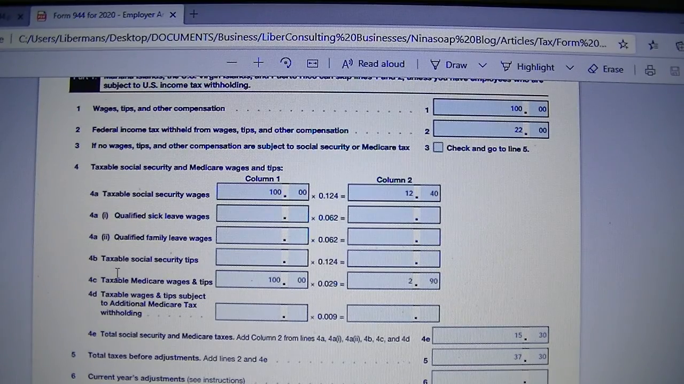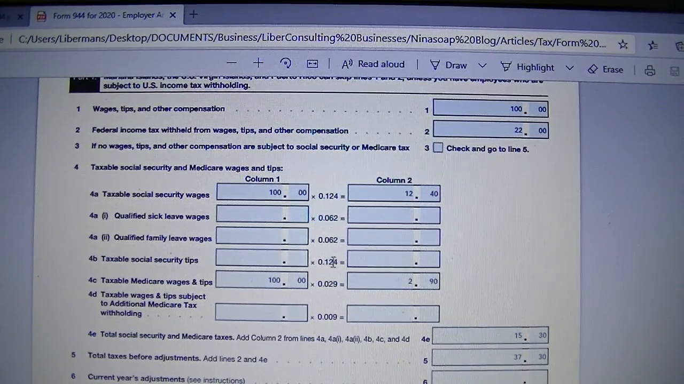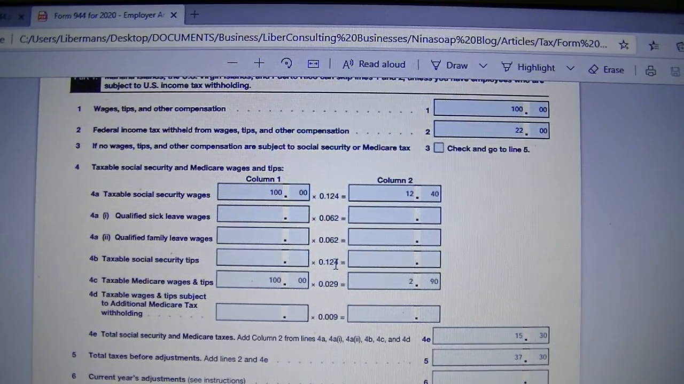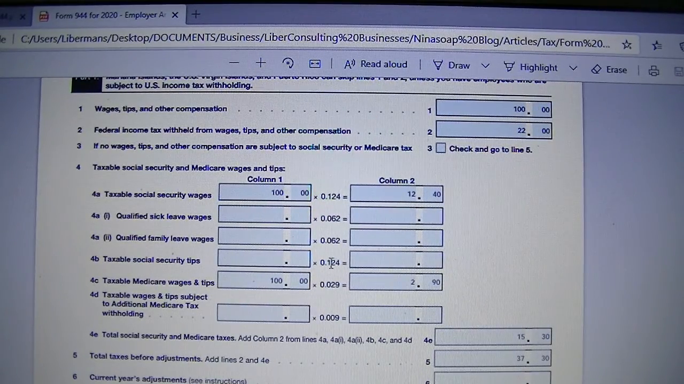Line 4B, taxable social security tips. So the tips, you will pay social security on it, and the employee will pay social security on it. So the total tax here is 12.40% or 0.124. So you'll put the total tips in column 1 times 0.124 will give you the tax that will go in column 2. In our case, we didn't pay any of those incomes or wages, so we left it blank.